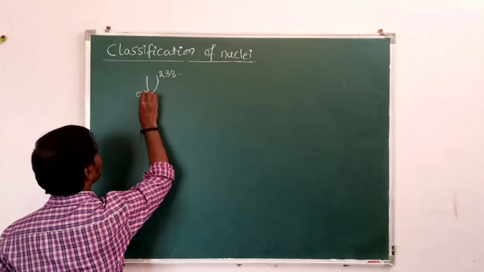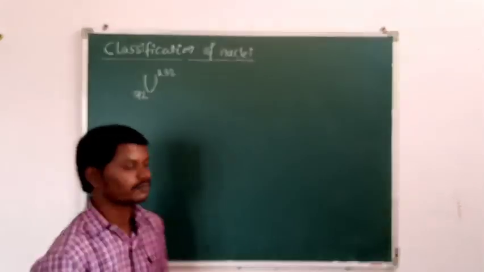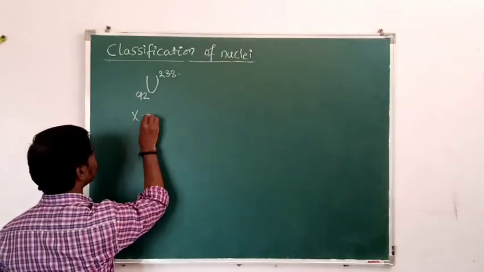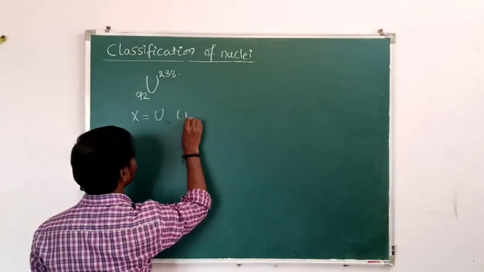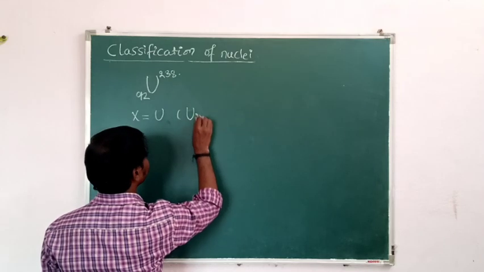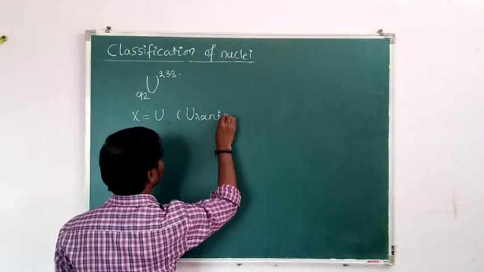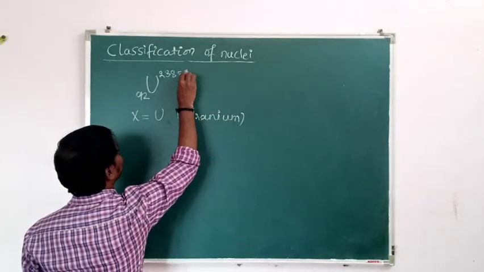Here the chemical element is uranium, which means X is U, that is uranium, and then A and Z.